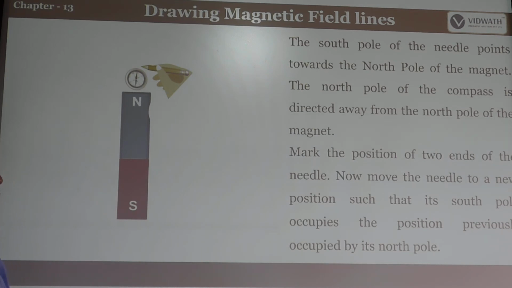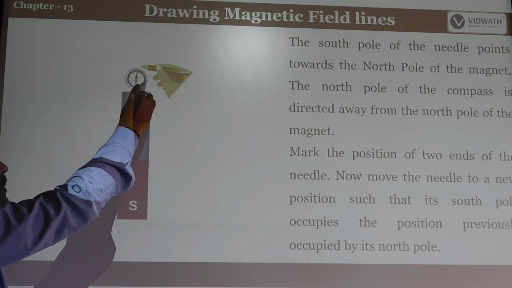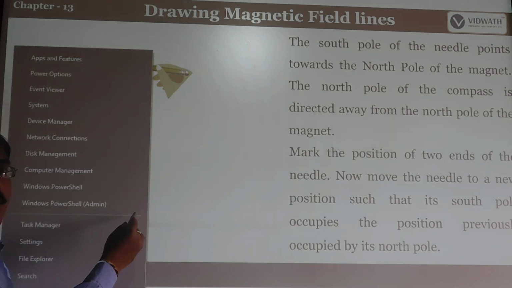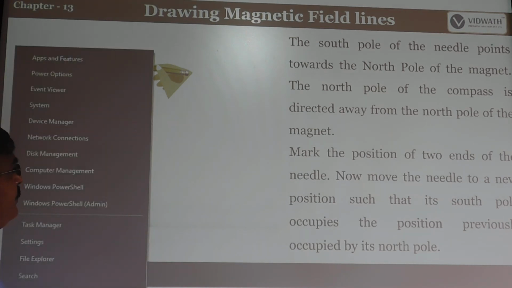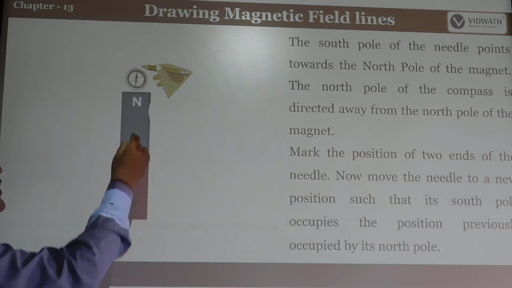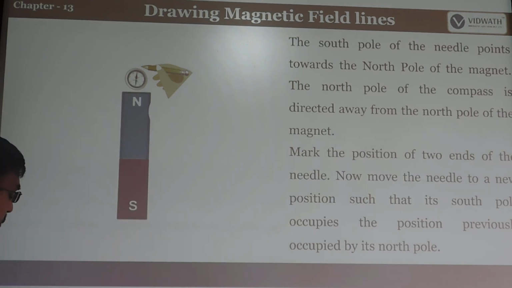Mark the position of the two ends of the needle. Now move the needle to the position where the south pole occupies the position previously occupied by the north pole. So when we come to this one, the compass comes towards the south pole. Then the magnetic needle also changes its direction. Like that, mark the positions of the two ends of the needle. This needle points to the north pole, and this needle points to the south pole.